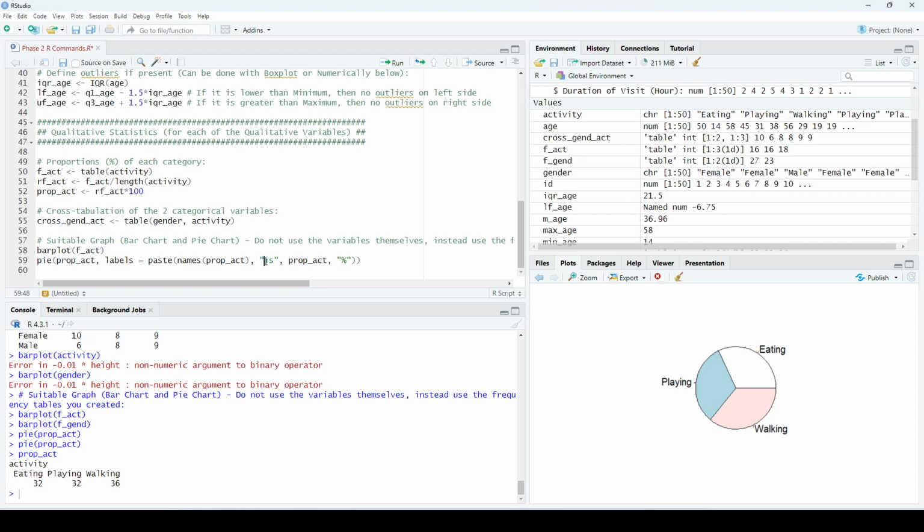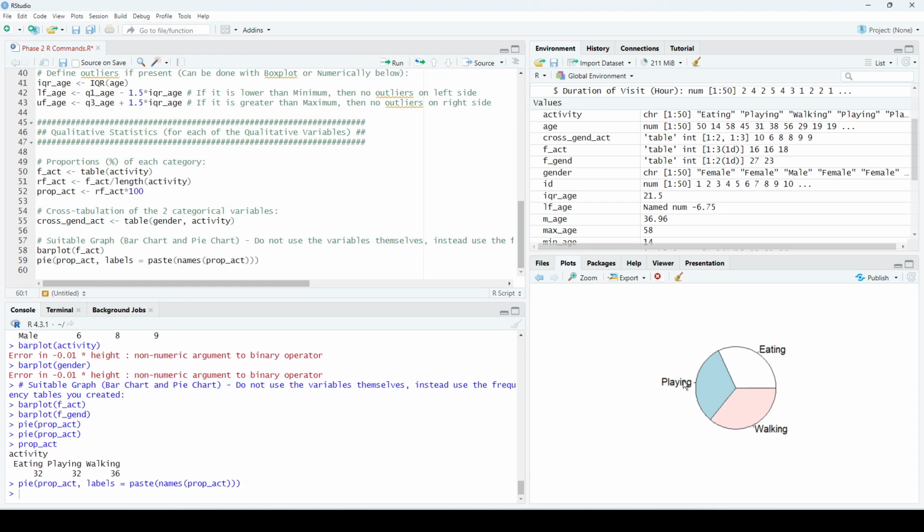To write any string, I'll just write it between quotes like this. And then proportion, comma, proportion act. This is the proportion by themselves, the 36, 32, 32. So let's do it step by step together. If I just write it like this, paste the names of proportion activity, this will just again display the names only: playing, eating, walking.